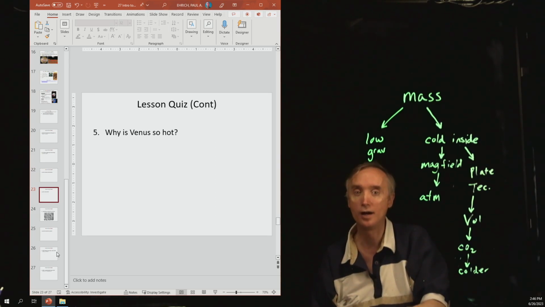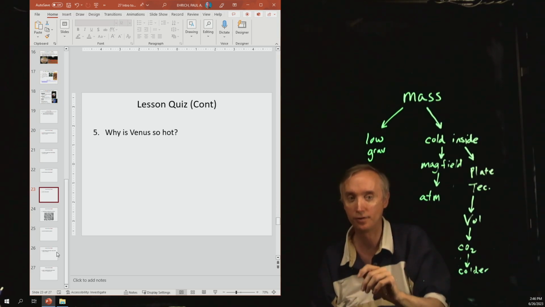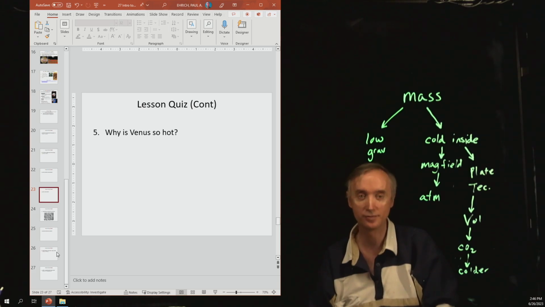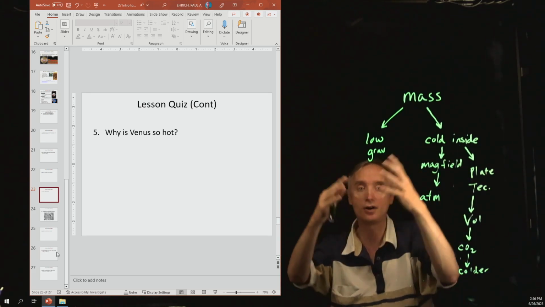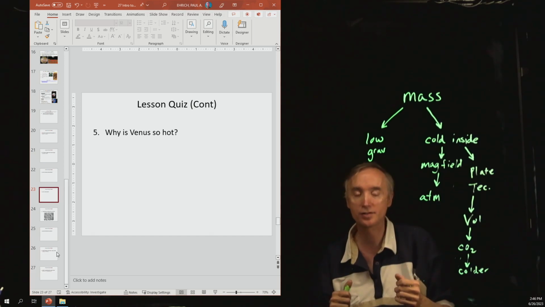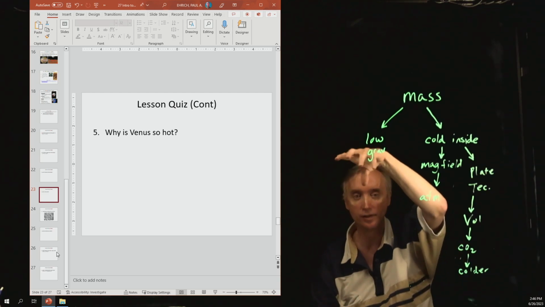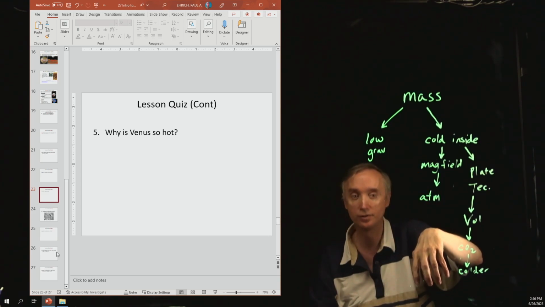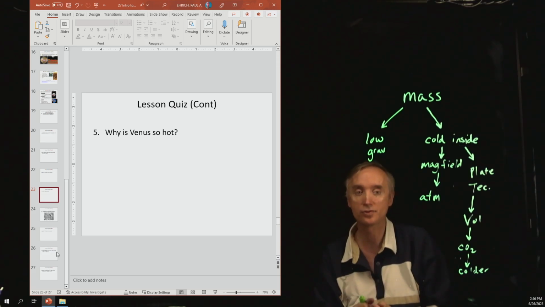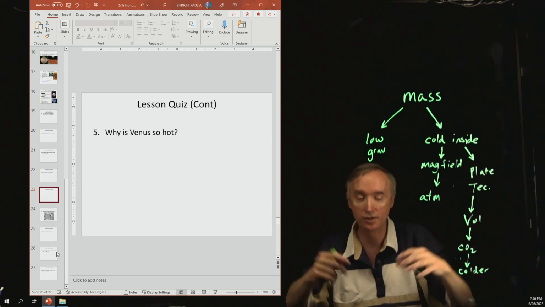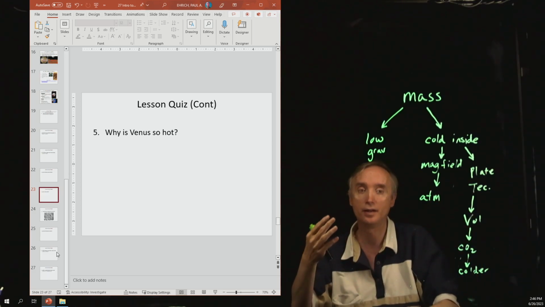Number 5, why is Venus so hot? Okay, runaway greenhouse effect. On Venus, there's no problem with volcanoes. So volcanoes produce carbon dioxide. Carbon dioxide is a greenhouse gas. It acts like a blanket so that sunlight can penetrate the clouds. It heats up the surface. The surface radiates the heat. The clouds hold it in so that the planet gets hotter and hotter and hotter.